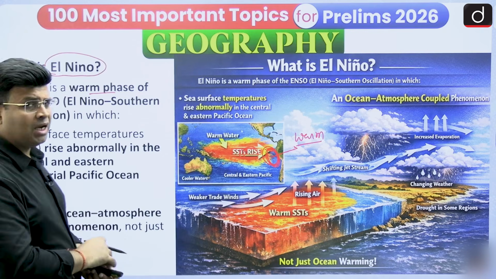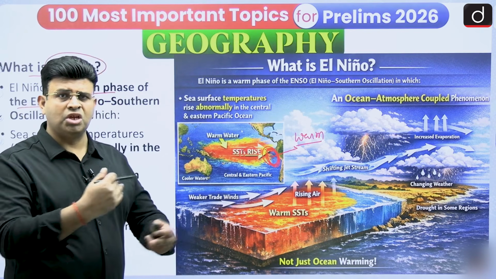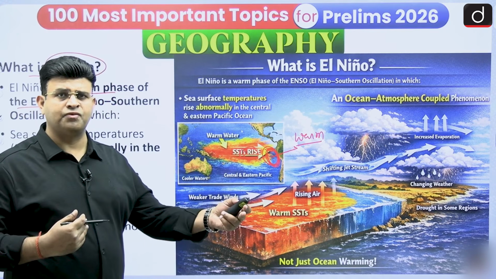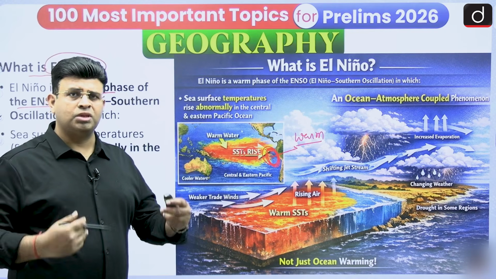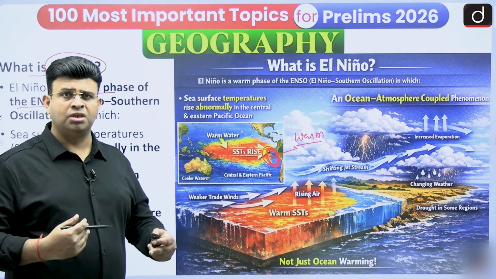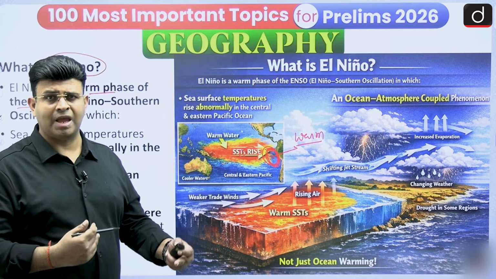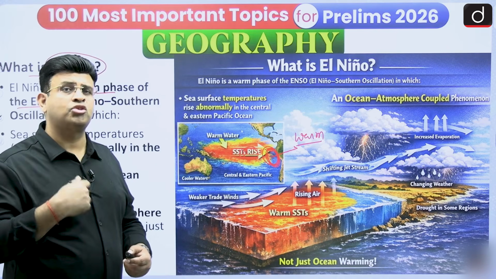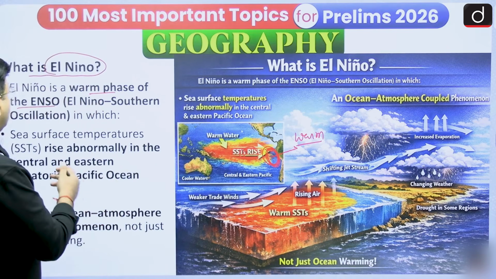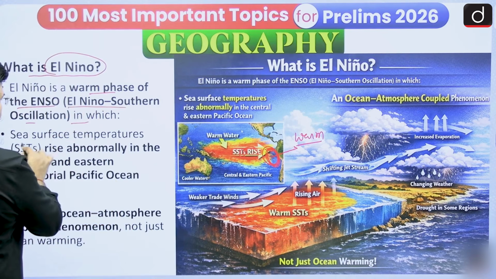When you are talking about El Nino and La Nina together, there is a low pressure, high pressure system change. Sometimes the Eastern Pacific is warmer, sometimes the Western Pacific is warmer, and the other is colder. That change is known as the Southern Oscillation of the Pacific. So La Nina and El Nino together are known as ENSO, and El Nino is the warm phase of ENSO.